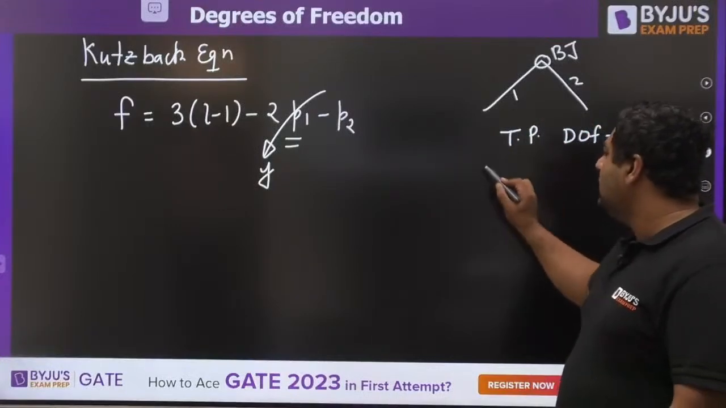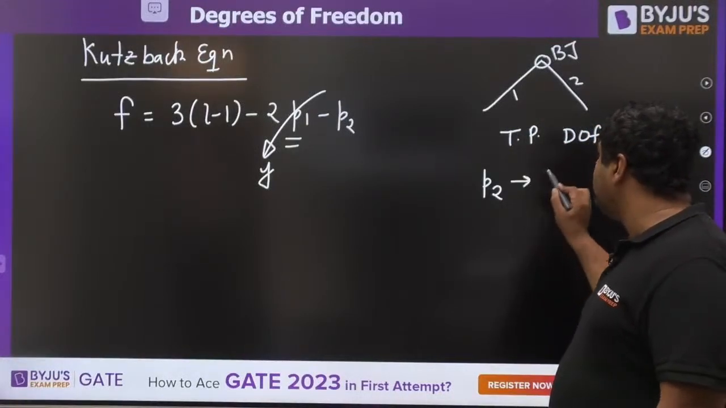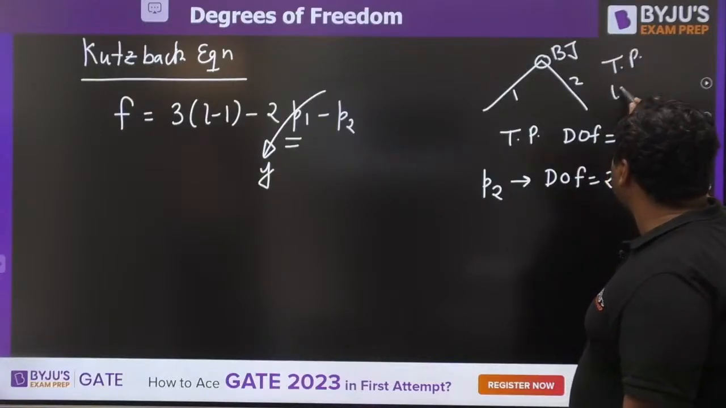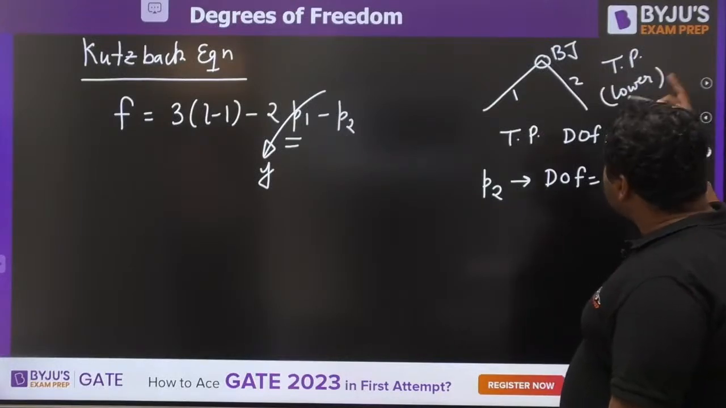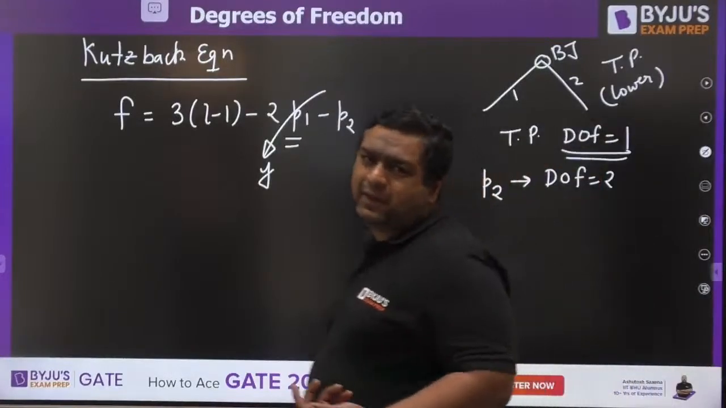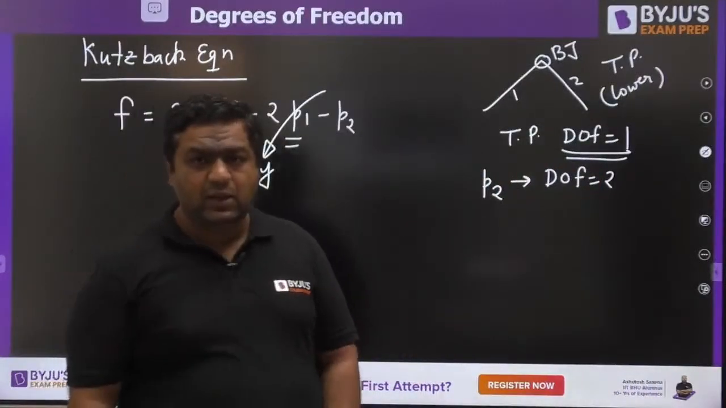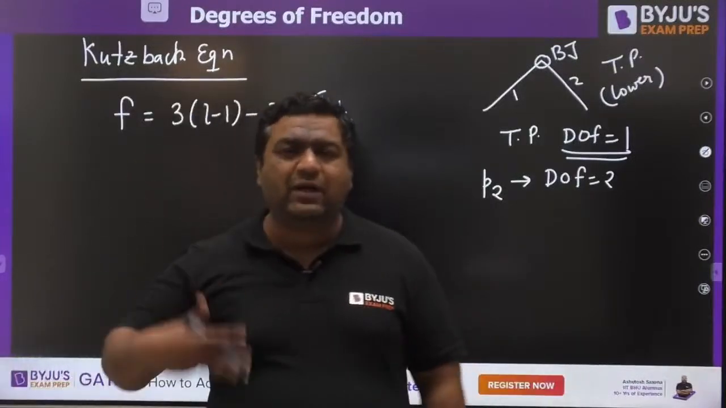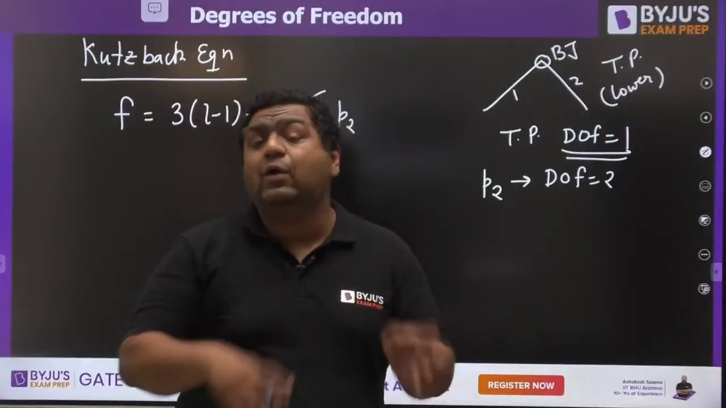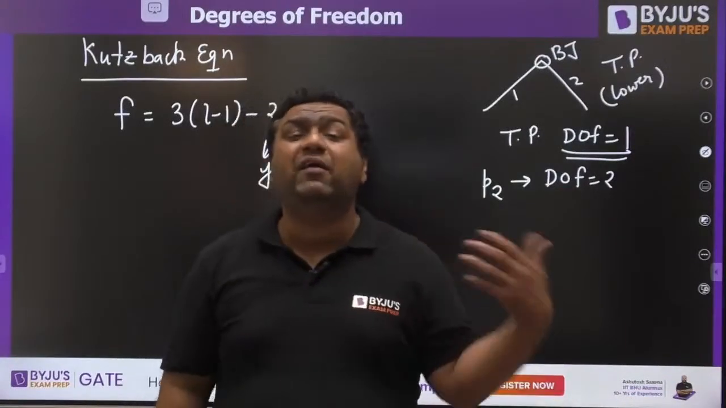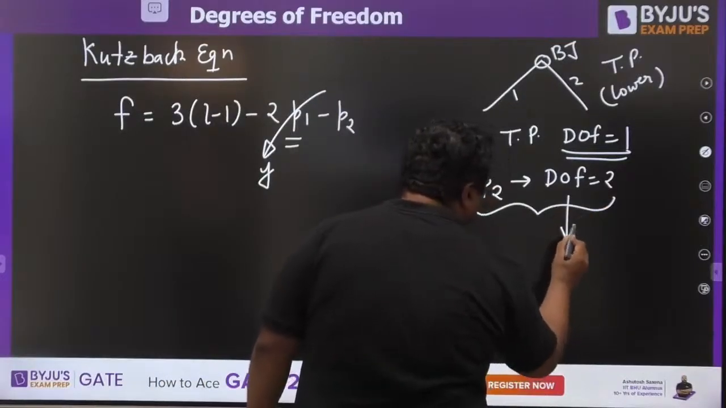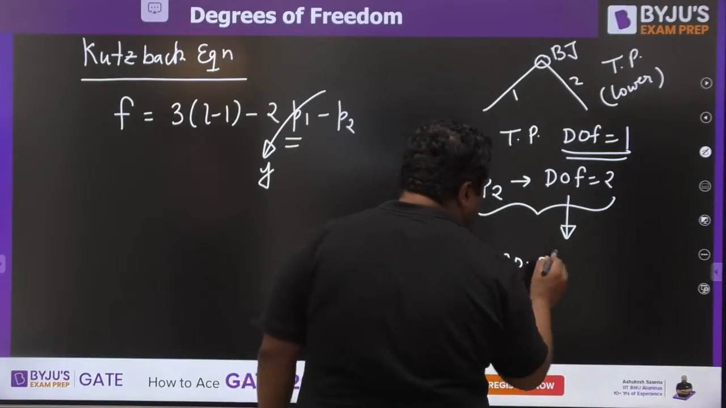And P2 is the number of pairs with degree of freedom 2. A turning pair is a kind of lower pair, and this lower pair has a degree of freedom of 1. You know one higher pair is equivalent to two lower pairs. If one lower pair has a degree of freedom of 1, then two lower pairs would have a degree of freedom of 2. And one higher pair is equivalent to two lower pairs, so it would have a degree of freedom of 2. That's why the pairs with degree of freedom 2 were replaced by the number of higher pairs.